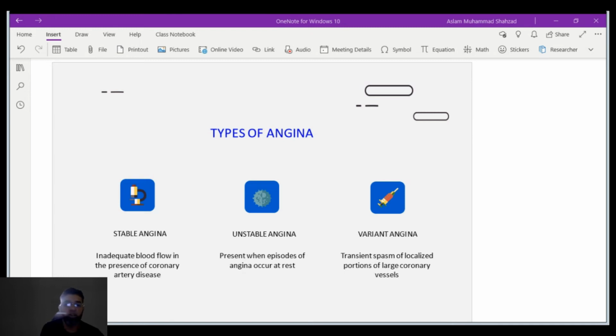Or we also have unstable angina, which occurs when an episode of angina occurs at rest, meaning the patient is not doing any activity or exercise. Like in the previous case study, we saw that the patient was moving and active, and then she was facing the angina, whereas in this case the patient is at rest but facing the angina. Then the third one is variant angina. It could occur because of a transient spasm of a localized portion of the large coronary vessels.